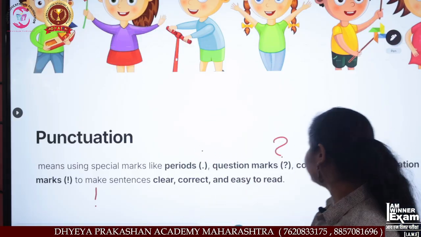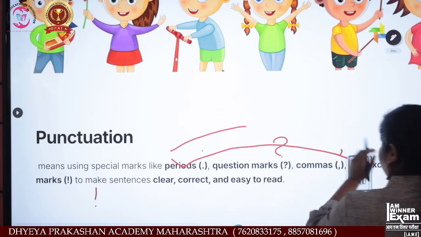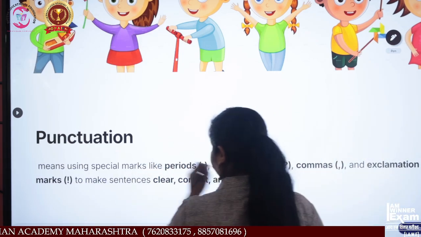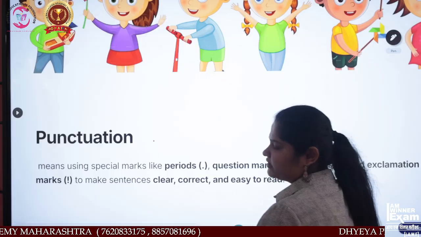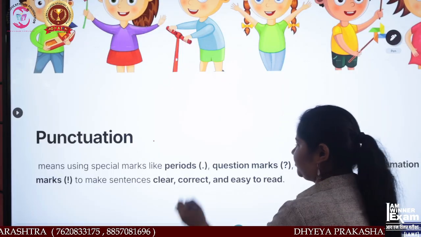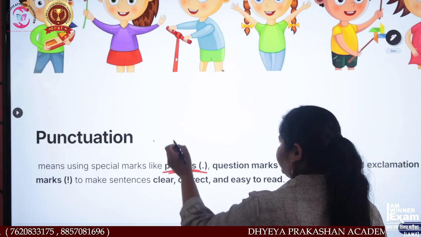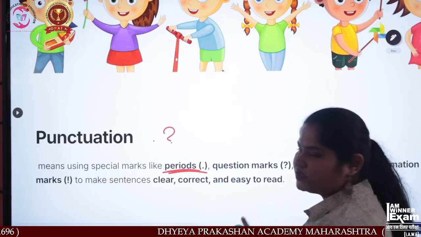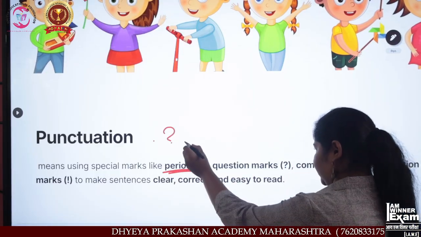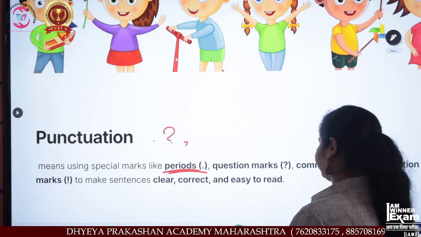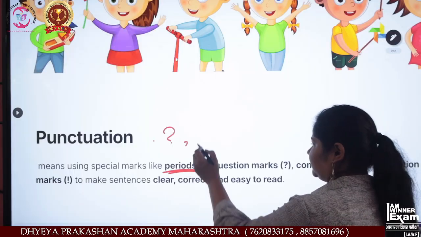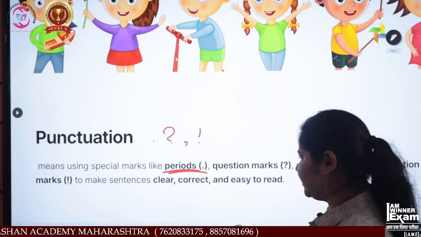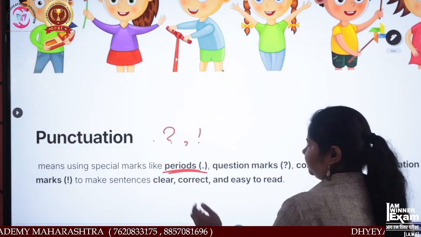Okay. Now which punctuation marks have we read over here? Just a second. I will show you here itself. This is what? This is a full stop. That is what we call over here a period. Okay. Then question mark. This is what? A question mark. This is what? Comma. And another is the exclamatory mark. That is what? Exclamatory mark.